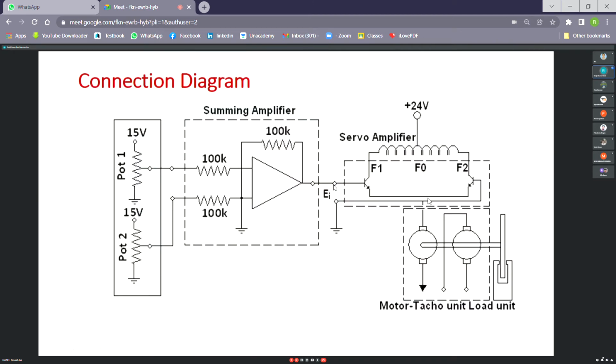So this circuit diagram has a mistake over here. This connection should have a jumper at this place and should be connected here. This is the load, the eddy current brake. This one is the tacho generator. This one is the DC servo motor, and this one is the summing amplifier.